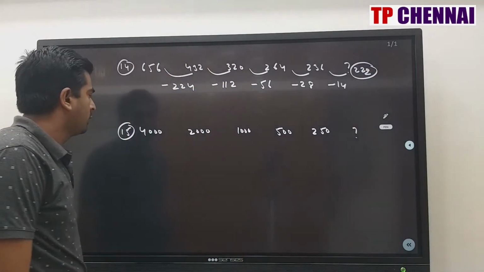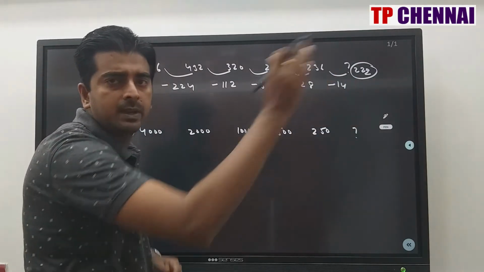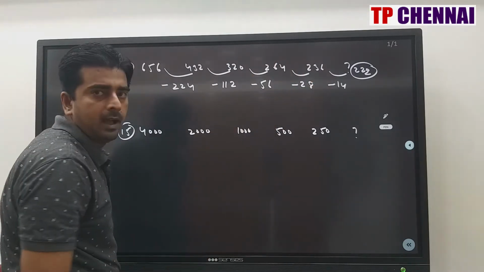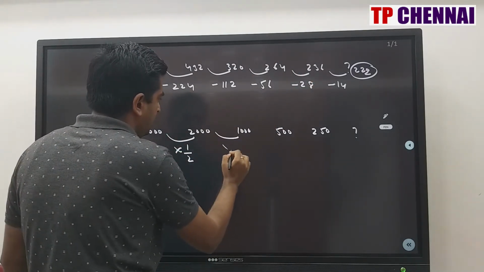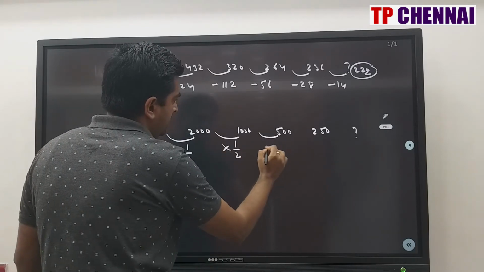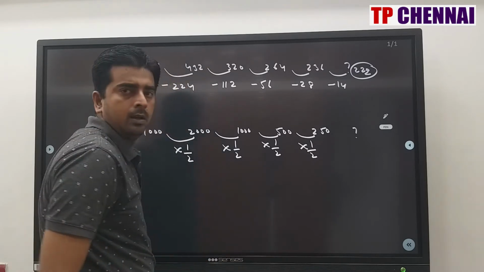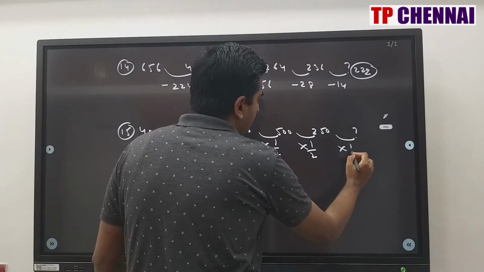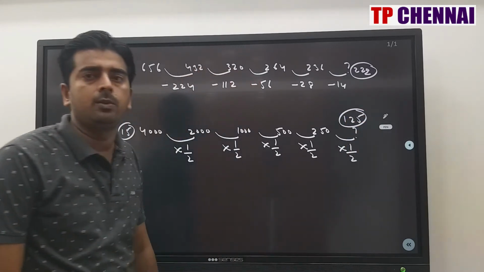Next one, 4000, 2000, 1000, 500, 250, question mark. Just by seeing itself we can tell that the series is getting half. This is half, this is half, this is half, this is half, next will be half only. What is 250 by 2? 125. My answer is 125.